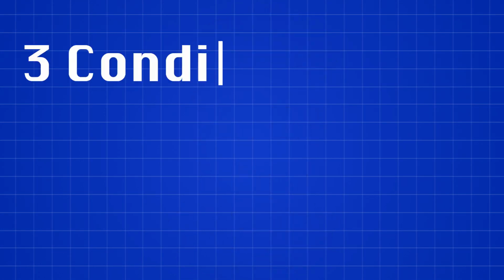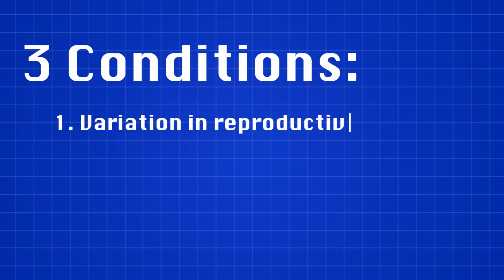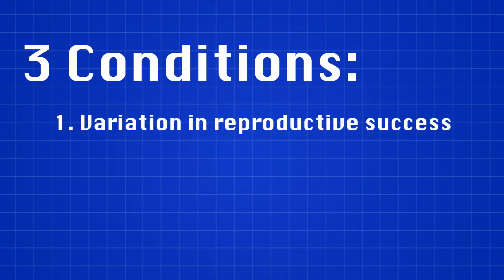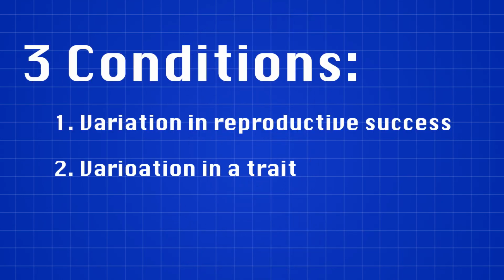For natural selection to work, three conditions must be met. First, there must be a variation in reproductive success. Not every creature gets to pass on its genes. Usually when a creature has higher fitness, it will have higher chances of survival, and over the long run, it is guaranteed to prevail.